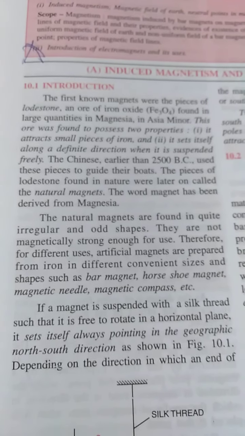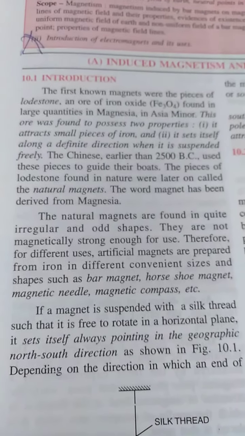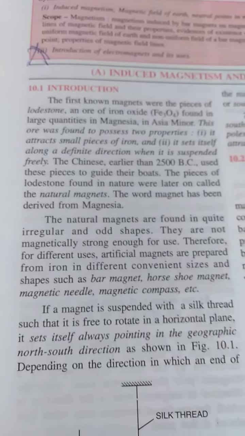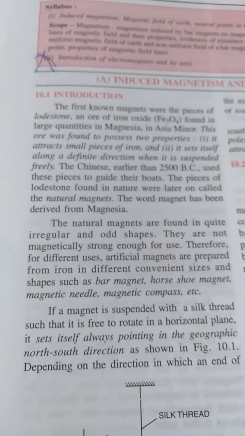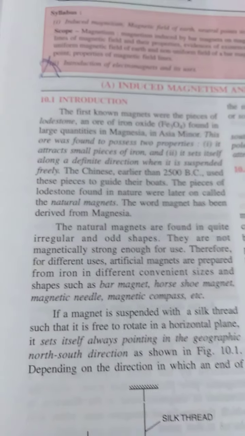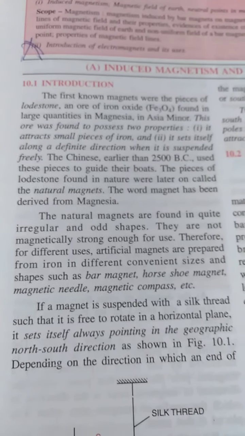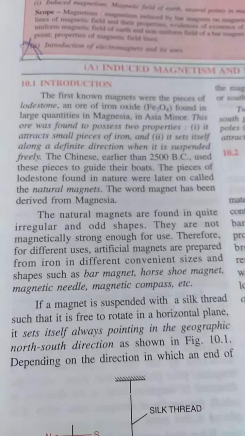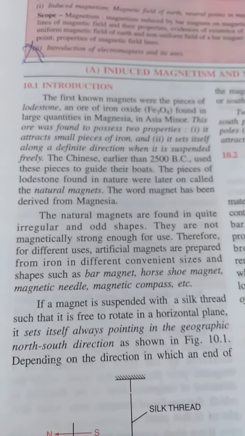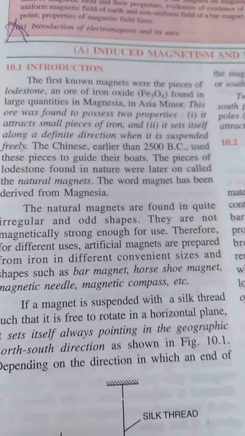For that, people started making artificial magnets. The advantage of an artificial magnet was that you can take any shape of iron and magnetize it up to a certain strength. Therefore, for different uses, artificial magnets are prepared from iron in different convenient shapes.